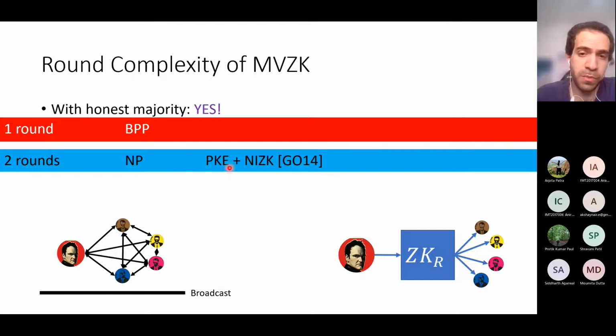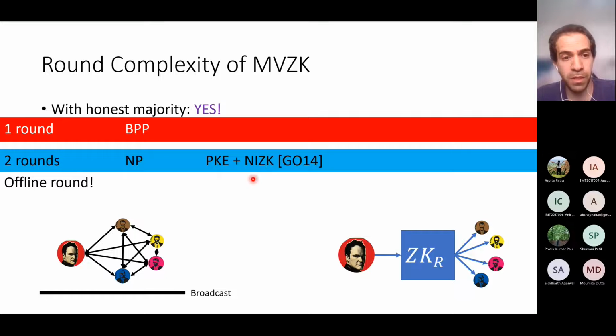Such a protocol appears implicitly in the work of Groth and Ostrovsky, and it requires public key encryption and non-interactive zero knowledge. And in fact, this protocol has this nice feature that the first round is input independent, which means that the parties can execute the protocol even before the prover knows the statement and the witness, which are only required for the second round. Okay, so the first round can be executed before the prover knows the inputs. So this is a nice feature to have.